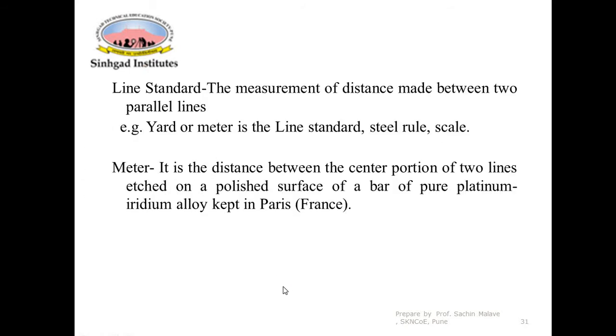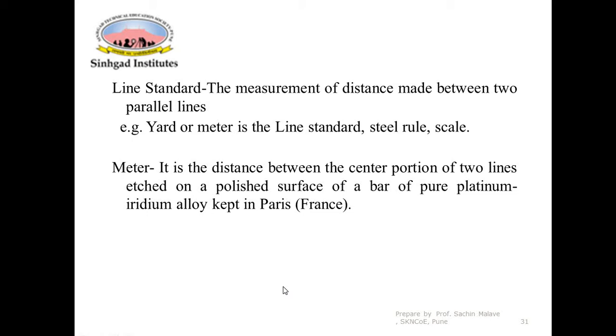So what is the meaning of line standard? Many times this question is asked as a difference between line standard and end standard. Line standard is nothing but when the distance is measured as a distance between two parallel lines, then it is called a line standard. Some examples: yard or meter is a line standard, steel rule, scale, all these are examples of the line standard.